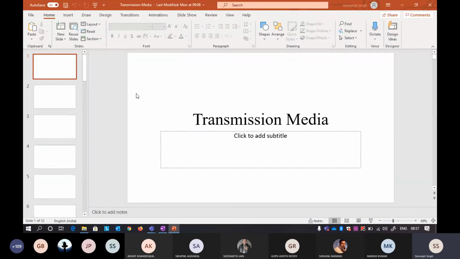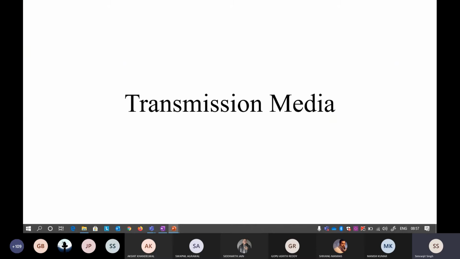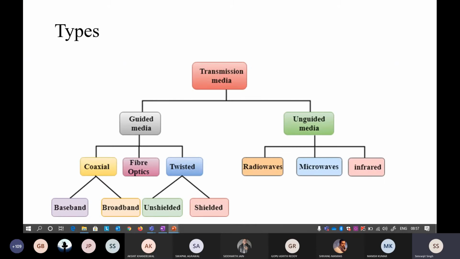Now the transmission media is mainly divided into two parts. The first part is bounded, or wired, or guided media. The second is unguided, or unbounded. Guided media means that there will be a wire, and there are different kinds of wire here.